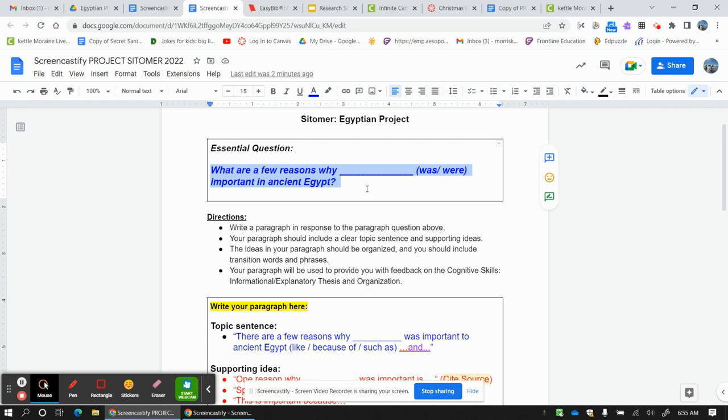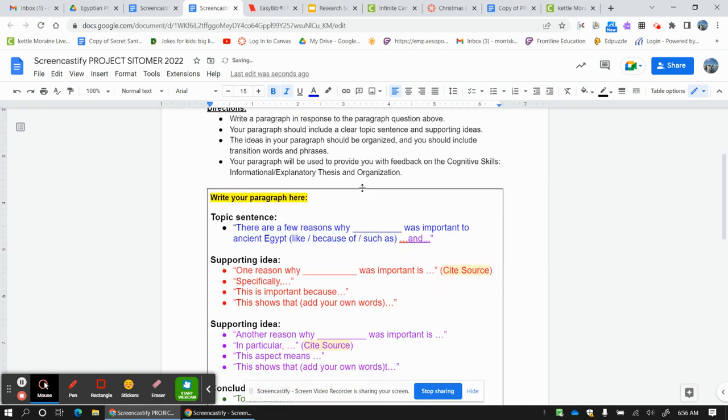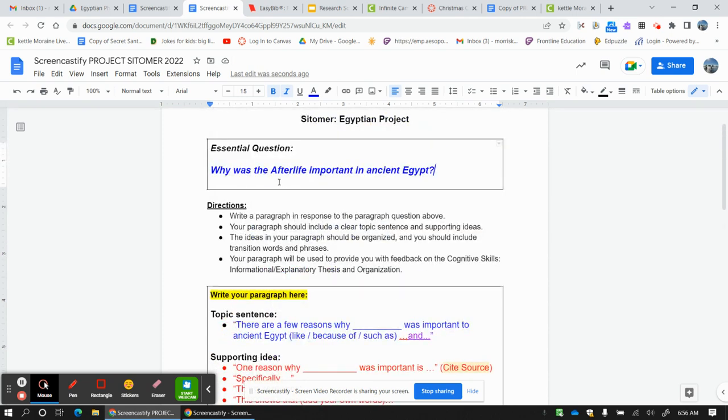So, mine is: why was the afterlife, capital A, important in ancient Egypt? Question mark. Okay, so now I have to go down here, and because I have why was the afterlife